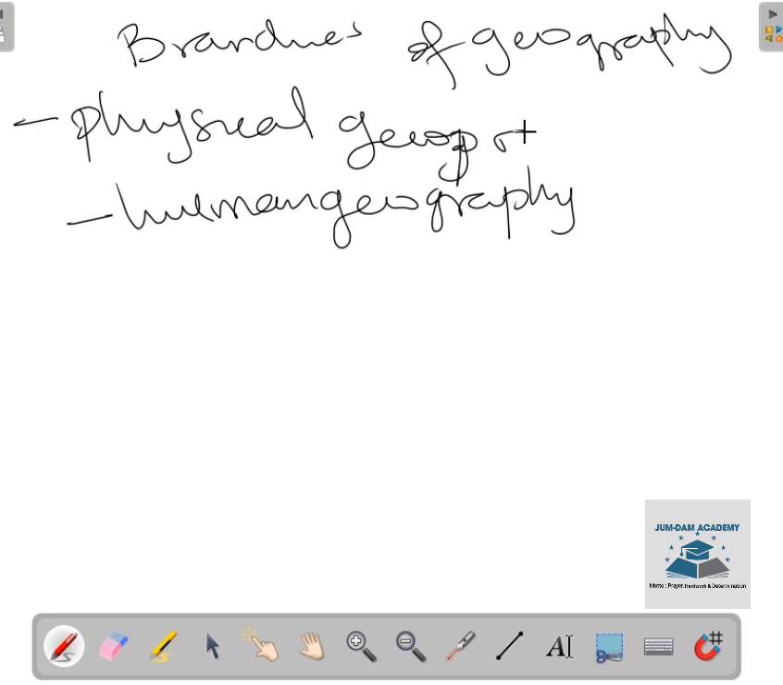About physical geography. What is physical geography? Physical geography is a branch that deals with the natural environment systems, focusing on landscapes, climate, vegetation, soils, and ecosystems of a place. That is what physical geography is all about. Trying to explain to us the landscape of a place, the climate of a place, the reason why the environment is like that, the reason for the vegetation in that particular place, the reason for the type of soil in that particular place. That is what physical geography is trying to explain to us.